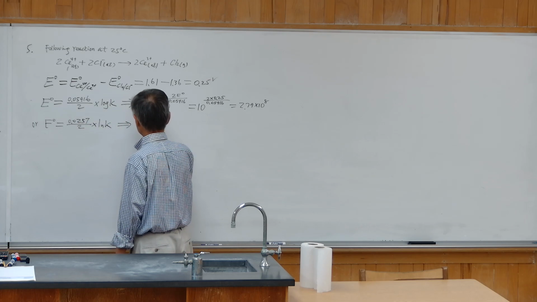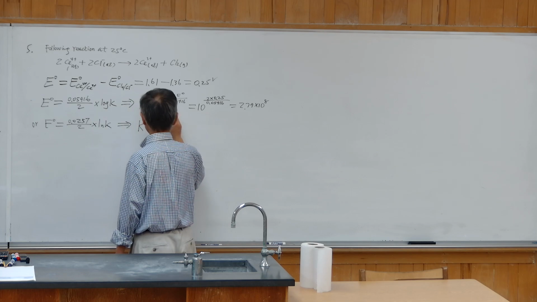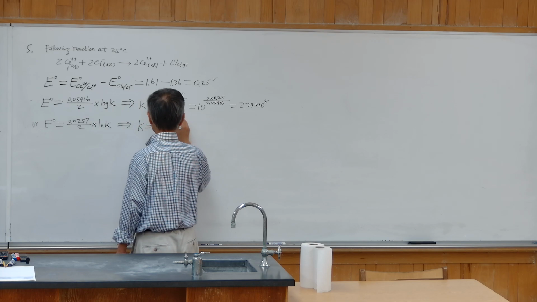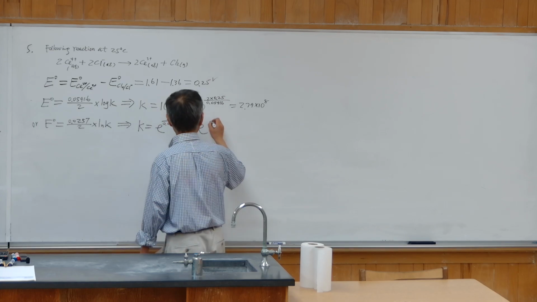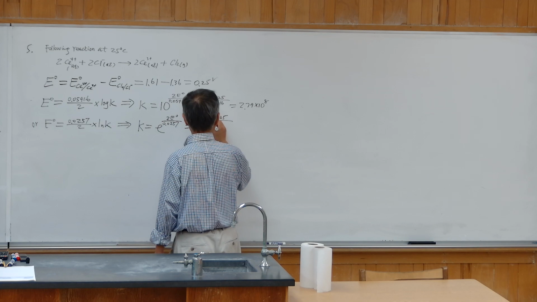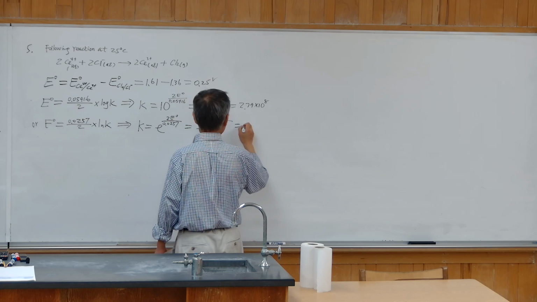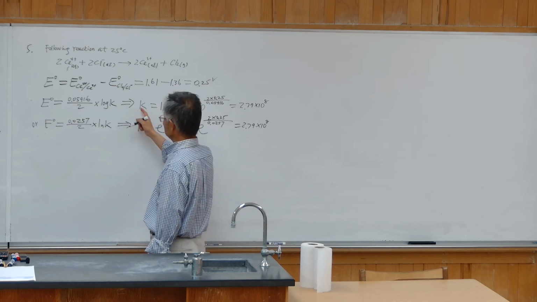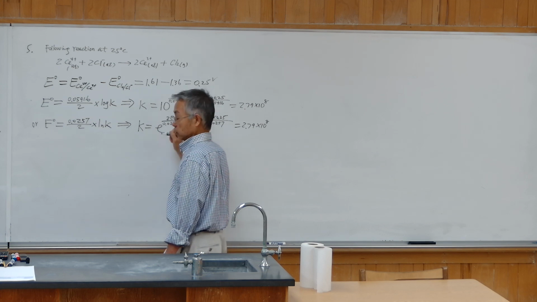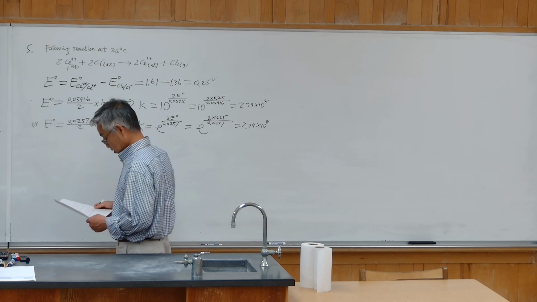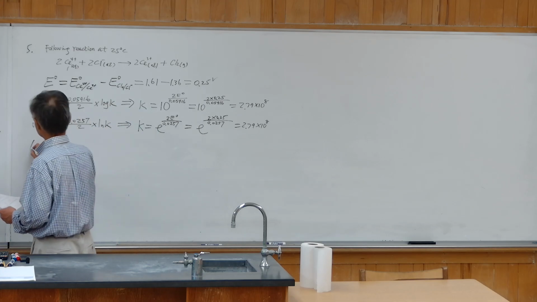From here, you get e to the 2E0 over 0.0257, e to the 2 times 0.25 over 0.0257. The result is the same. You can either use the base 10 exponent or the natural log e. The final answer will be the same.